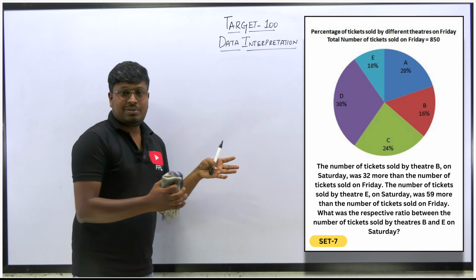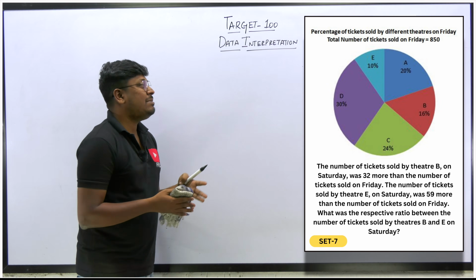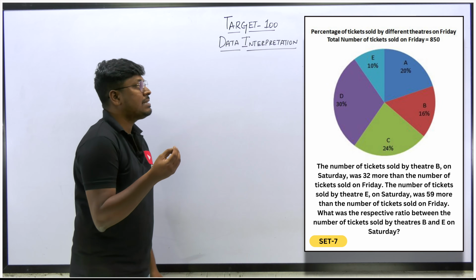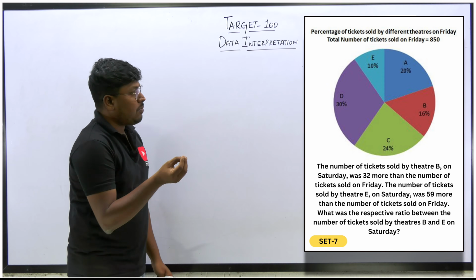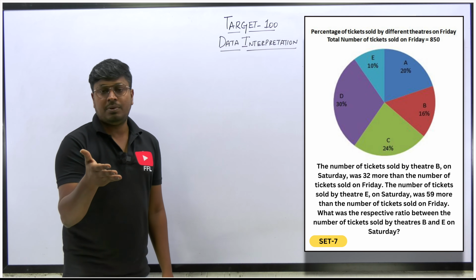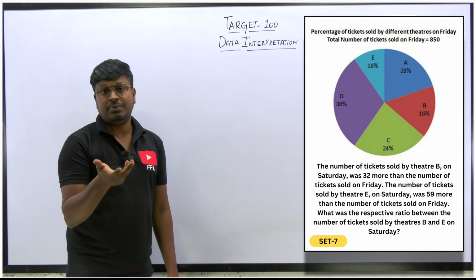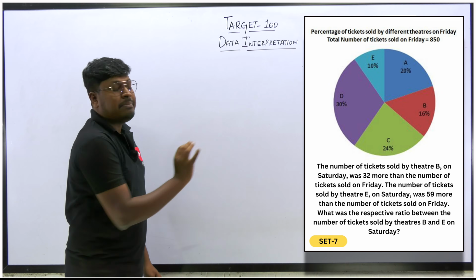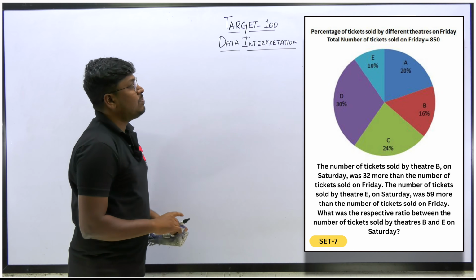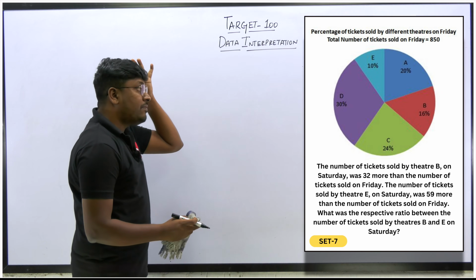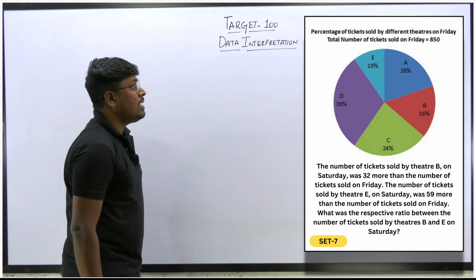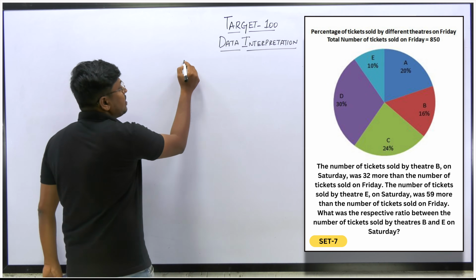So the question seems very lengthy, but it is an easy process, right? Why? Because what they are saying is, Theatre B on Saturday was 32 more than the tickets sold on Friday. Just add 32, that's it. Similarly, in the next step, add 59. So the easy way: first, let's look at Friday. What is the share of tickets sold by Theatre B?